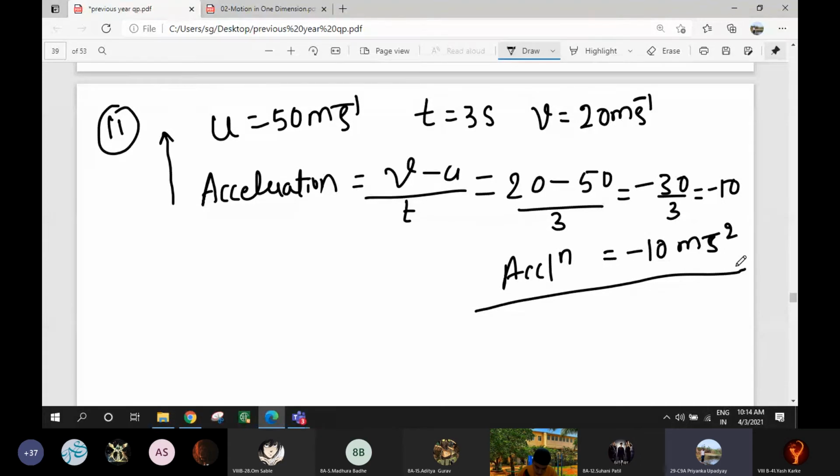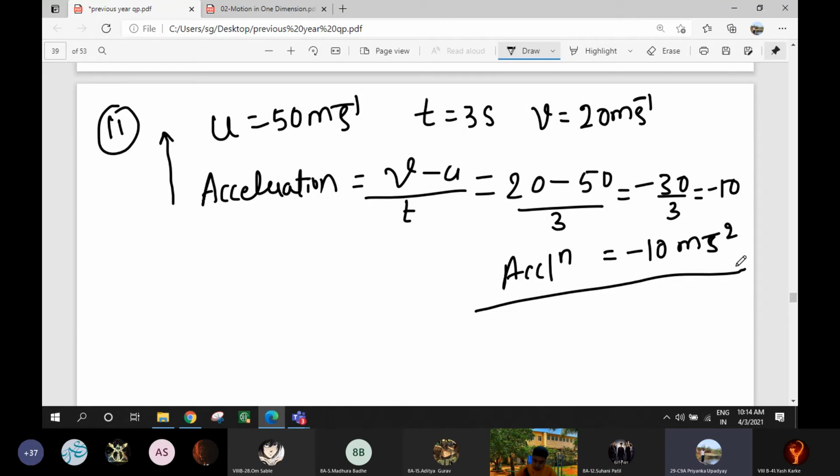Now they have told you that the body changes its velocity at a constant rate from 50 meter per second. It means initially it was 50 meter per second. So initial velocity is 50 meter per second. From 50 meter per second to 20 meter per second. 20 meter per second is the final velocity.